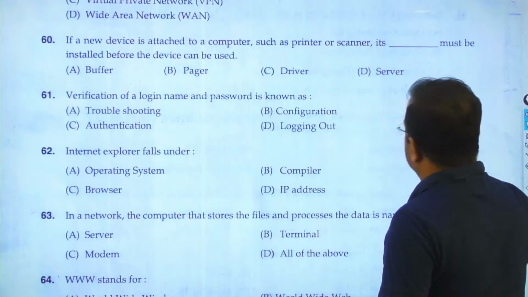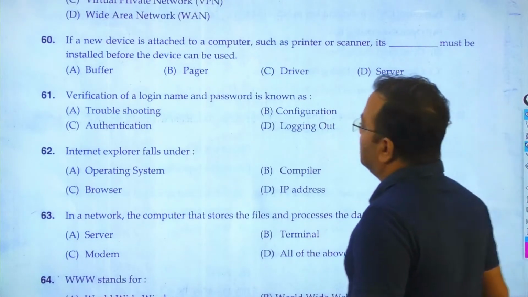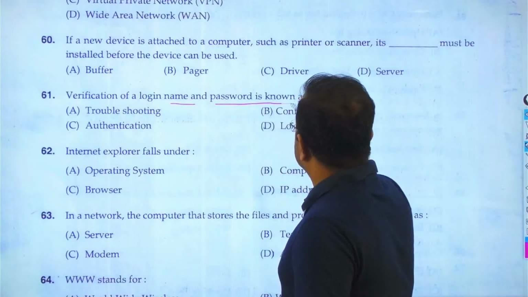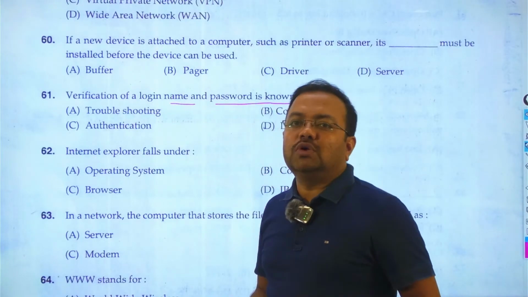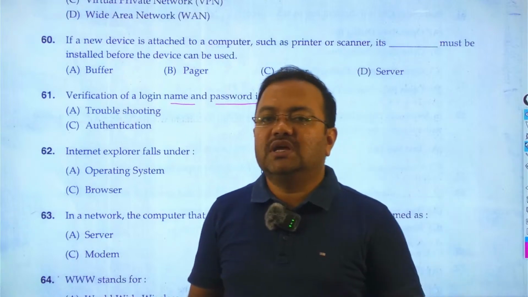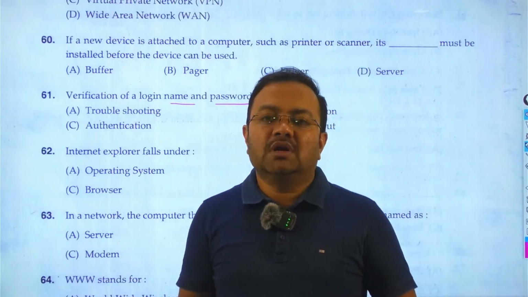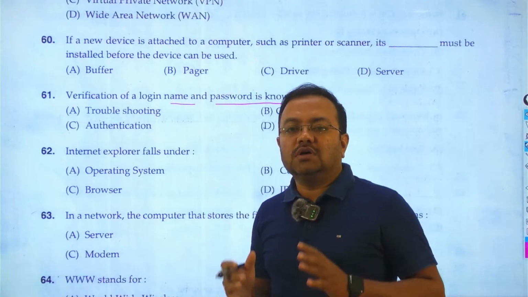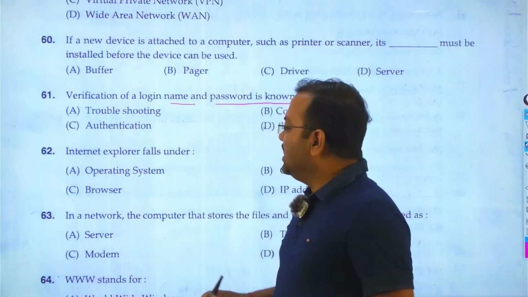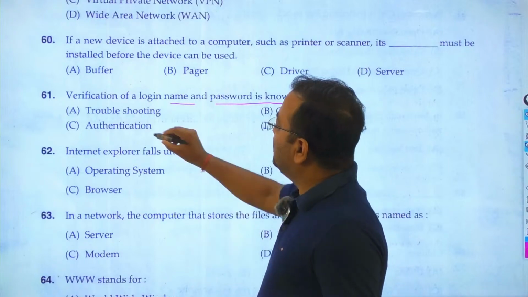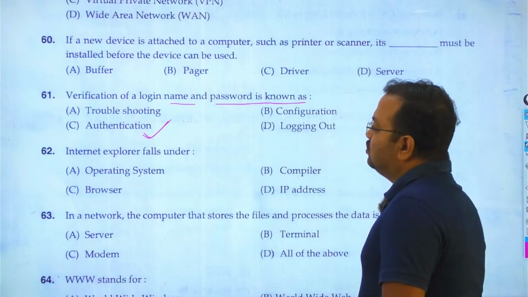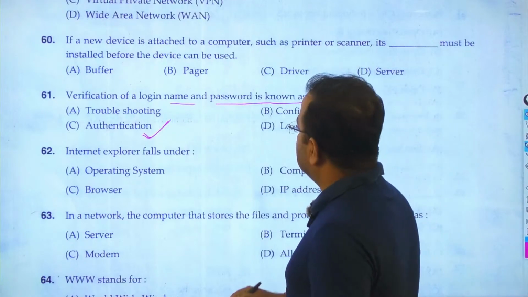Then goes to question number 61. Verification of a login name and password is known as dash. While we are logging to our email ID, user ID, password is there. While we are logging to our internet, user ID, password is there. So for the login with the proper or the correct user ID and password, it is known as authentication. So the process is nothing but the authentication. So question number 61, answer is C.